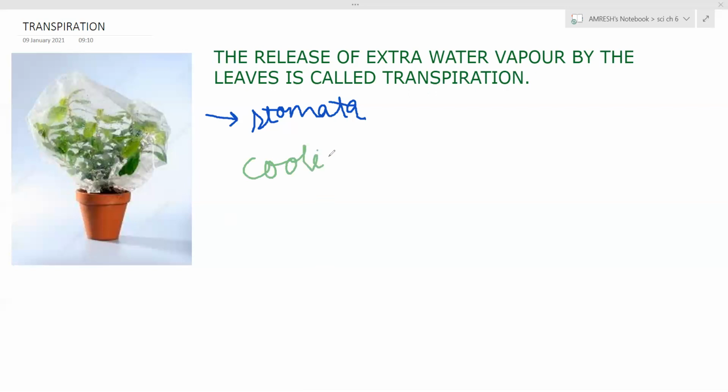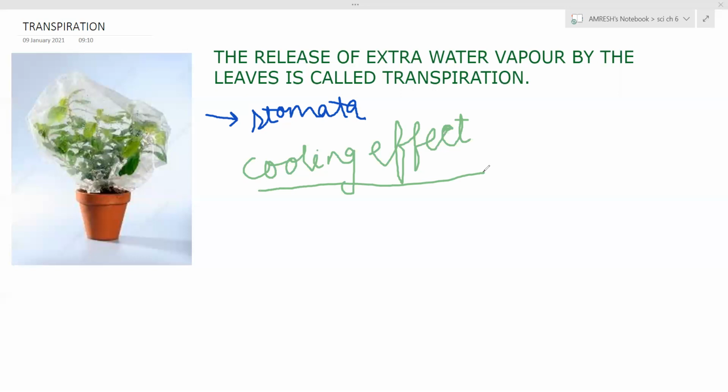This thing you will learn in higher classes. Here there is only a short introduction to transpiration. In higher class you will read details about it. It cools down the plant. How does it cool down? You will read in the higher class.